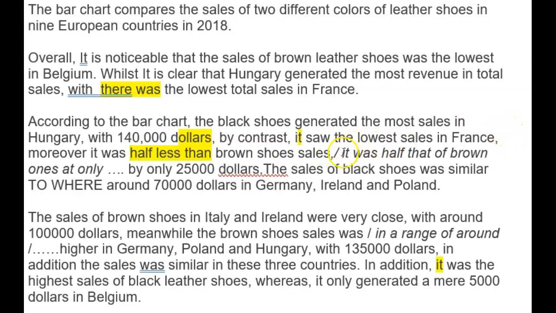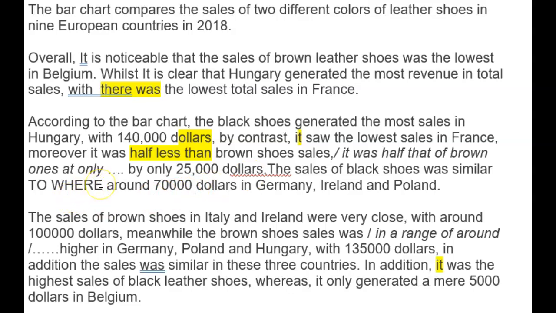You put France here, which was, or where it was, half that of brown ones. So half that of is okay. At only 25,000 pairs. Okay, at only, so half that of brown at only works in a sentence at only 25,000 pairs. Okay, sales or additionally or something like sales of black shoes were similar.